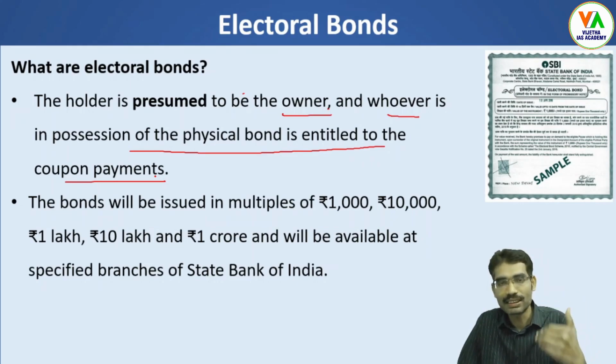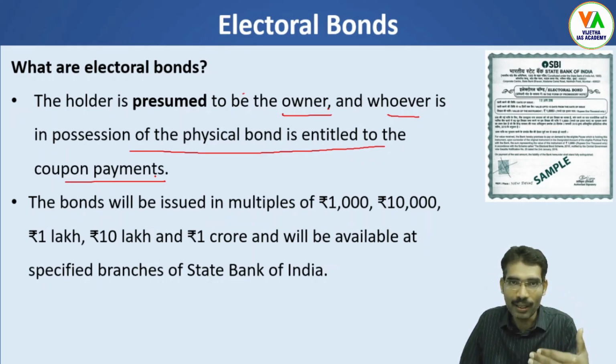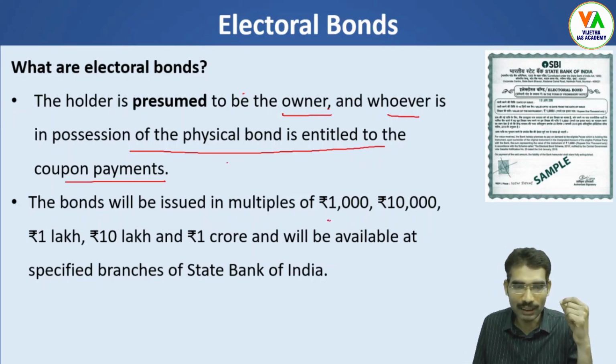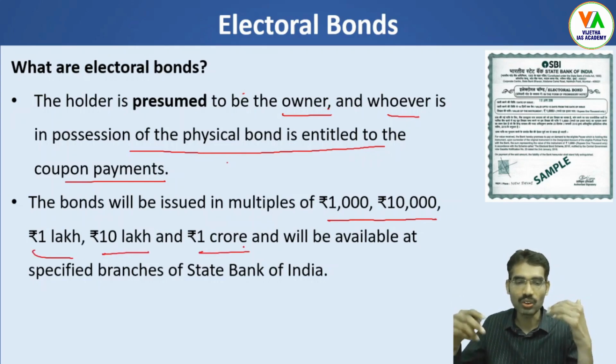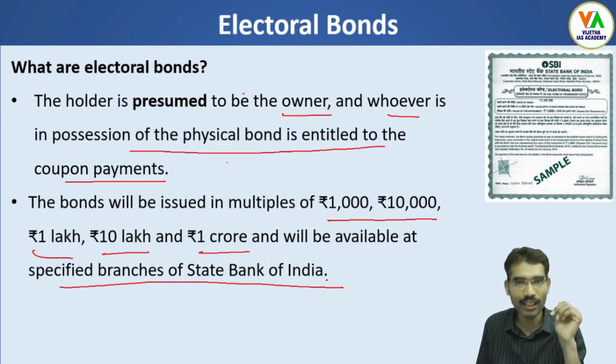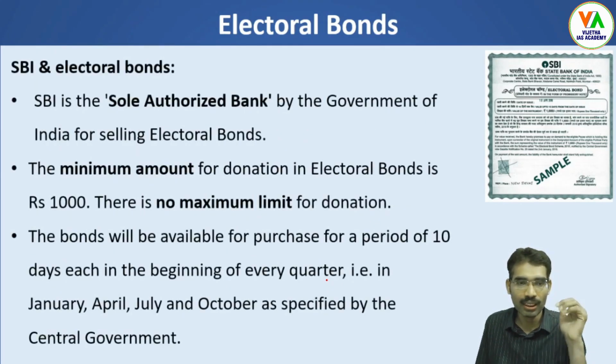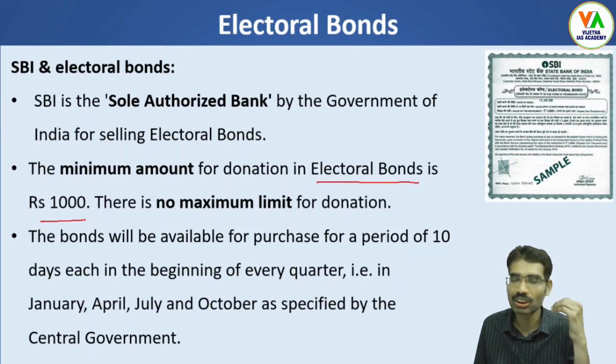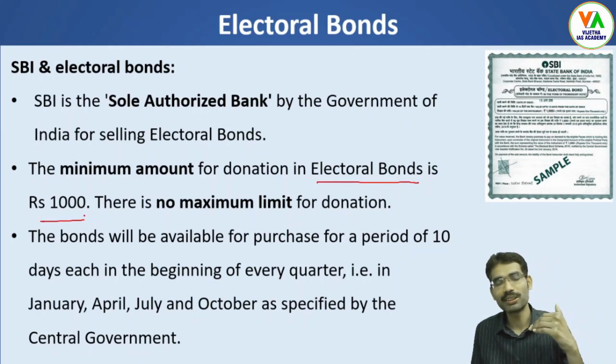Suppose political parties receive these electoral bonds, they can go to the banks and encash them. The bonds will be issued in multiples of 1,000, 10,000, 1 lakh, 10 lakh and 1 crore. This is the denomination available, at specified branches of State Bank of India. Now SBI is the sole authorized bank by the Government of India for selling electoral bonds. The minimum amount for donation in electoral bonds is 1,000 rupees.